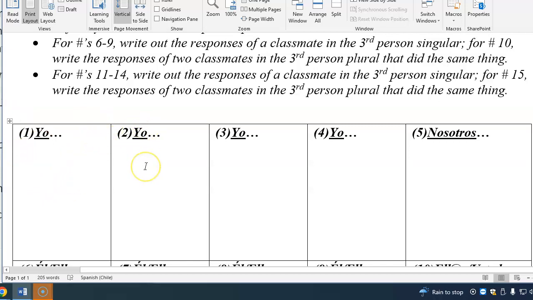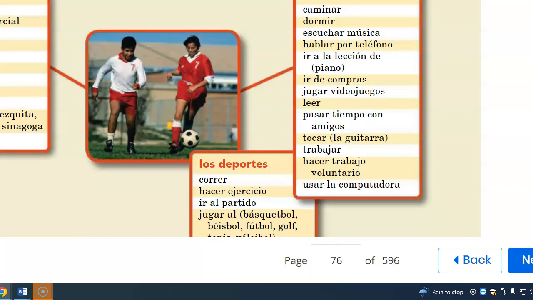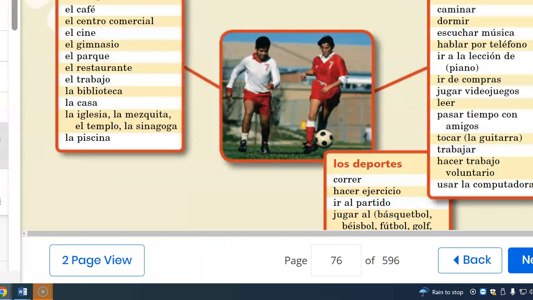Yo como mucho. Yo paso tiempo con familia. Yo escucho música. Right? 4 things you did during the break in the yo form in the present tense, using the endings that we pulled up here just a moment ago that are on page 9 of the textbook.